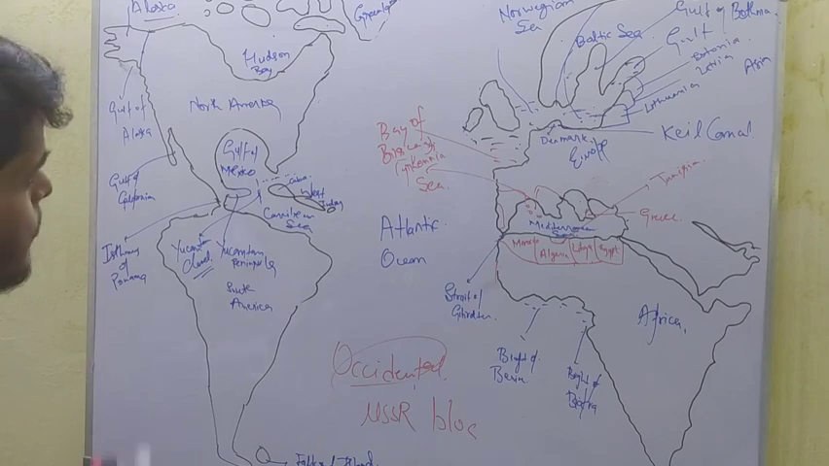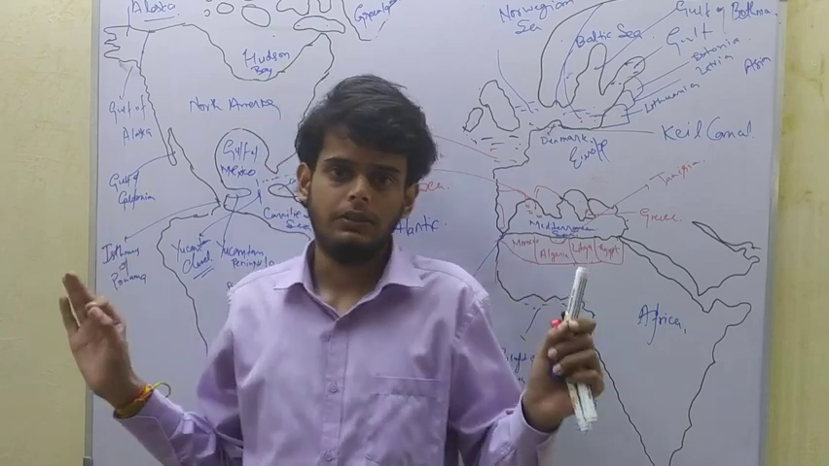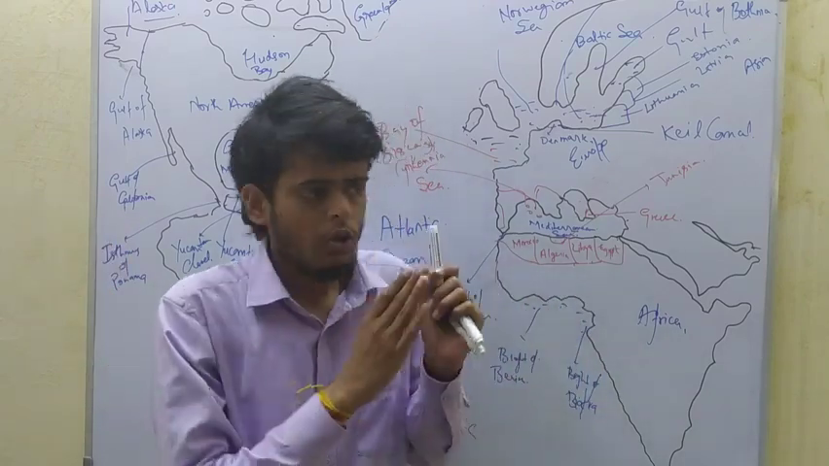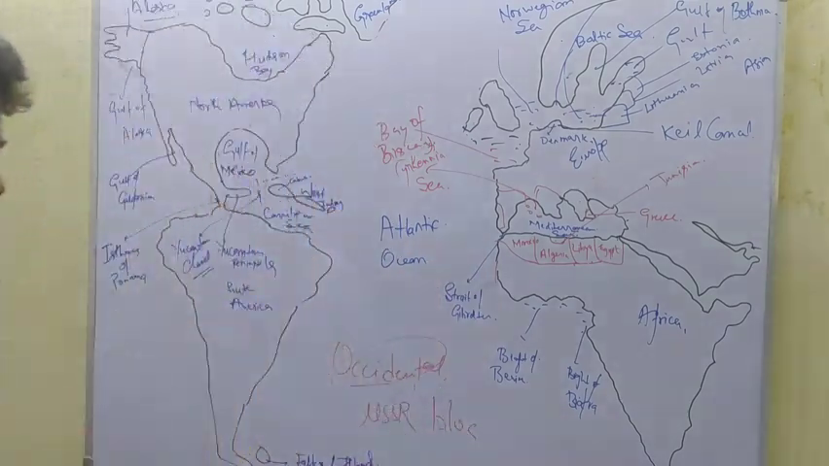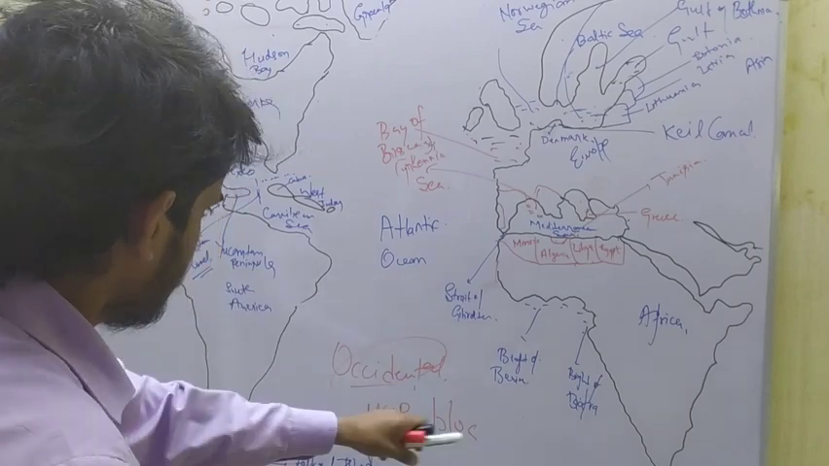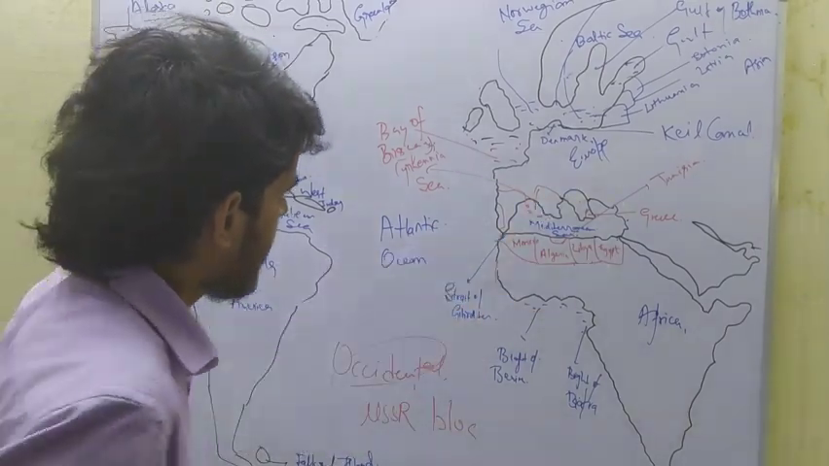Now today's topic mainly is the oceanic currents of the Atlantic Ocean. So now we shall focus on the Atlantic Ocean. I shall rub out this Bay of Biscay, Tyrrhenian Sea, and other names which are irrelevant, or which are relevant but you have to keep in mind, or I shall write them there.